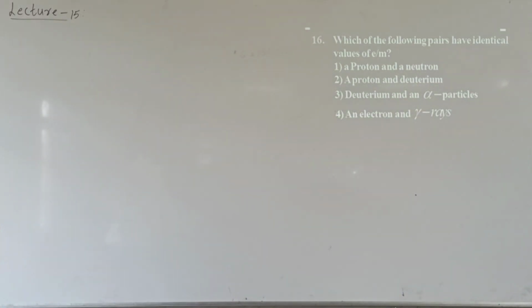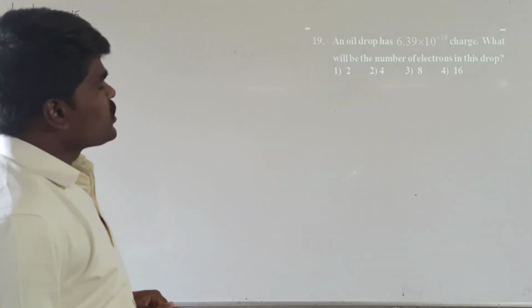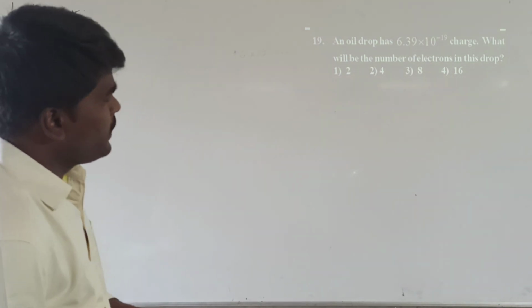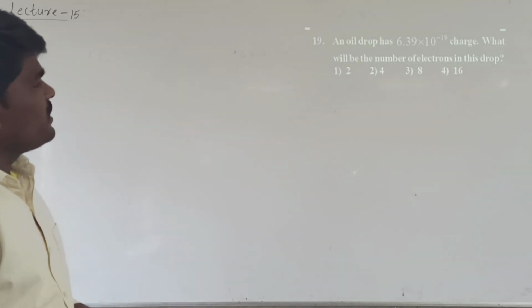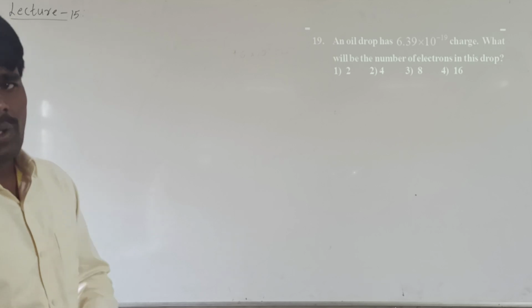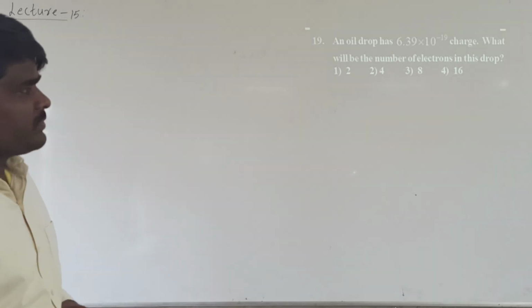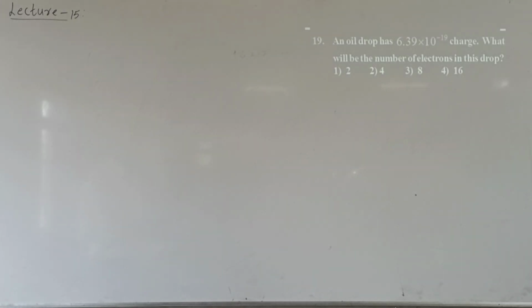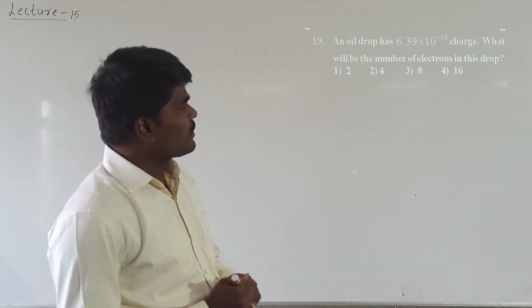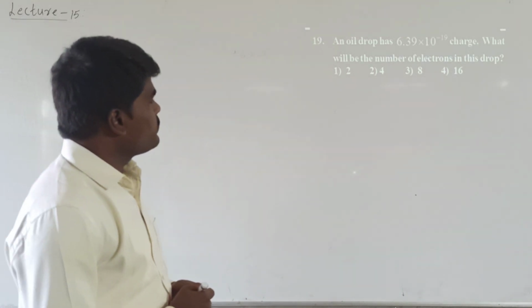Let's move to the next question. Here comes our next question. An oil drop has 6.39 into 10 power minus 19 coulomb charge. What will be the number of electrons in the oil drop? This is a question from the oil drop experiment of Millikan. So here he has given the charge of oil drop and is asking us to find out the number of electrons in that oil drop. So what are the options? 2, 4, 8 and 6.